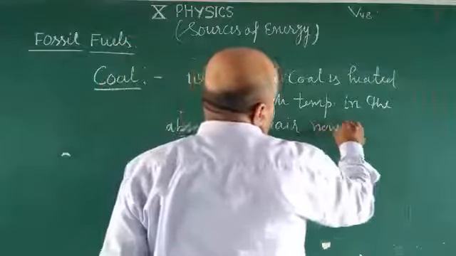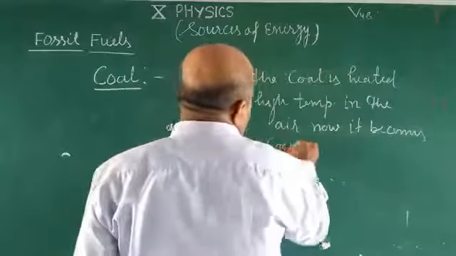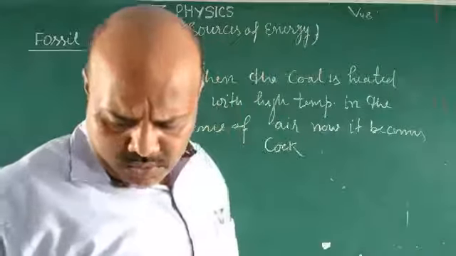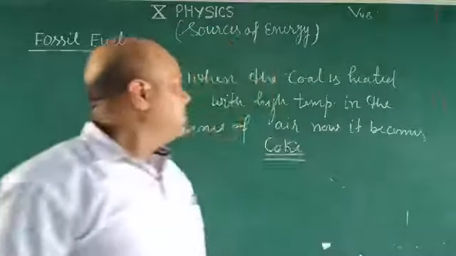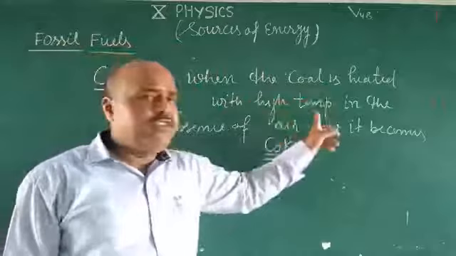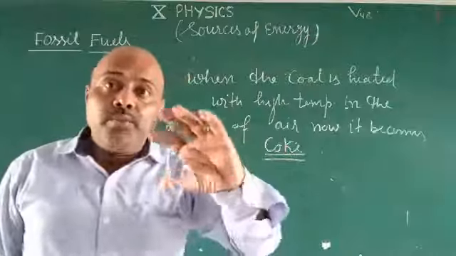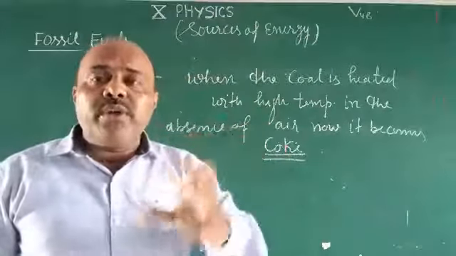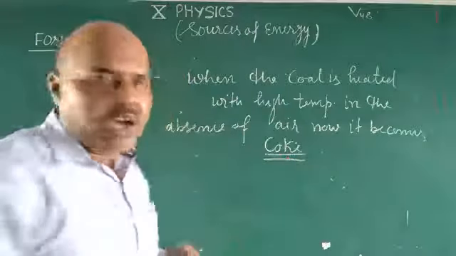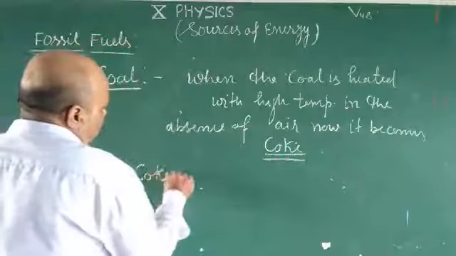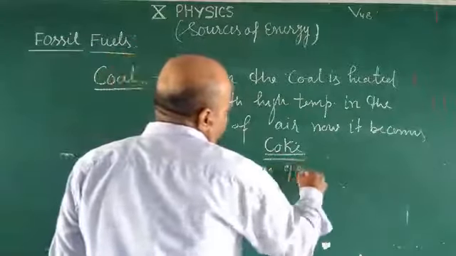Now it becomes coke. What is coke? When the coal is heated with high temperature in the absence of air, its impurities and volatile material are removed. Now it becomes coke, which has 98% carbon.